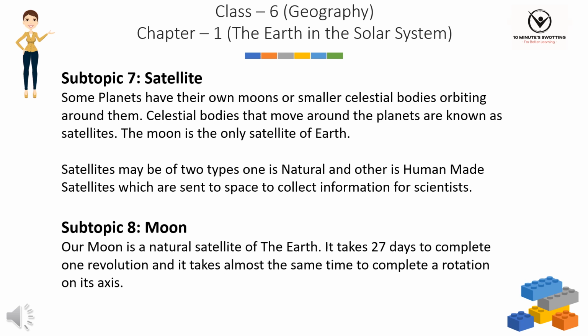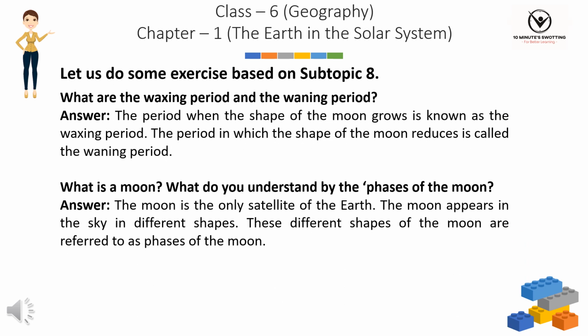Subtopic 8. Moon. Our Moon is a natural satellite of the Earth. It takes 27 days to complete one revolution and it takes almost the same time to complete a rotation on its axis. Let us do some exercise based on subtopic 8. What are the waxing period and the waning period? Answer. The period when the shape of the Moon grows is known as the waxing period. The period in which the shape of the Moon reduces is called the waning period.